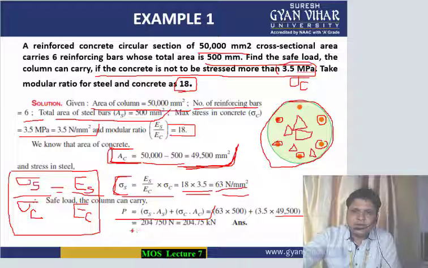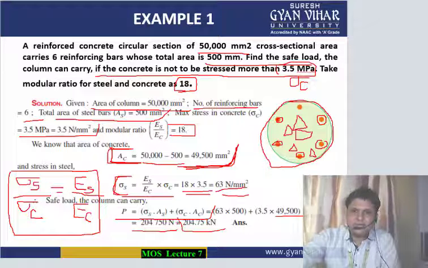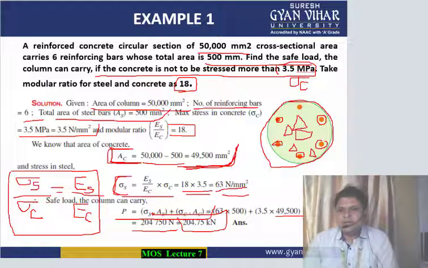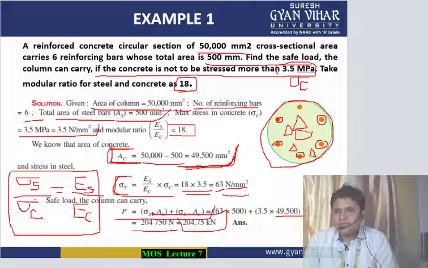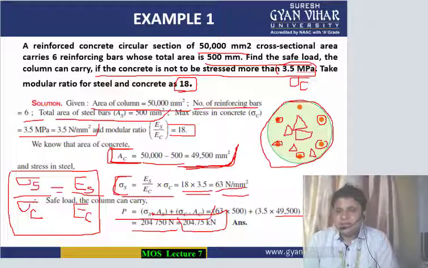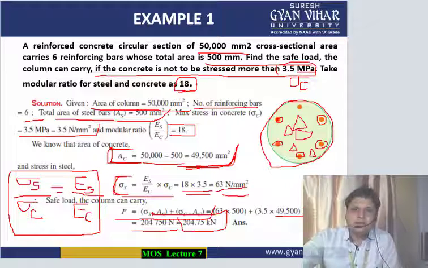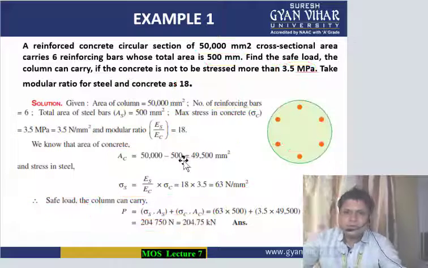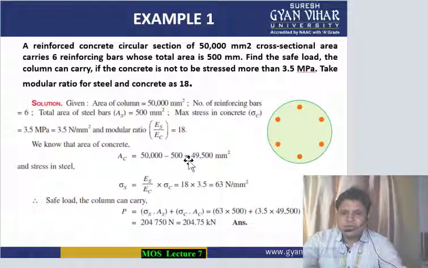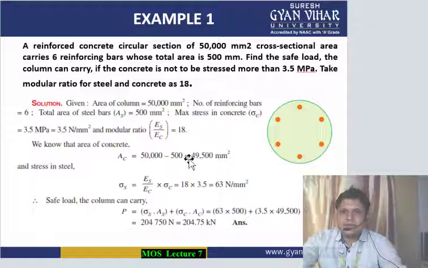So finally you will get the value of P as 204.75 kilonewton as the load on it. So this is the safe load which we have calculated. So this was our example number 1.